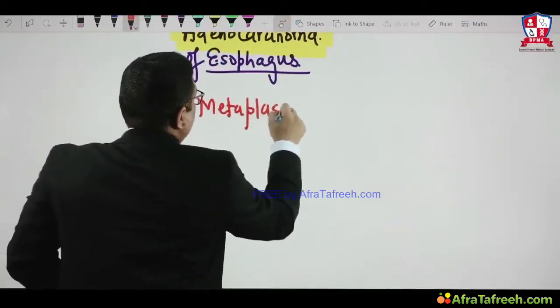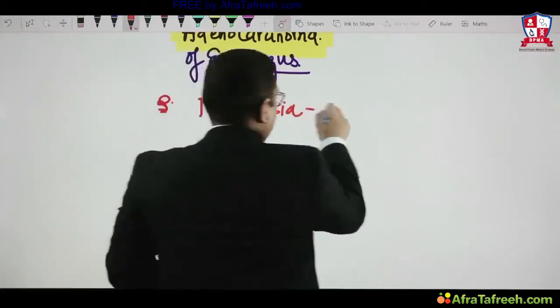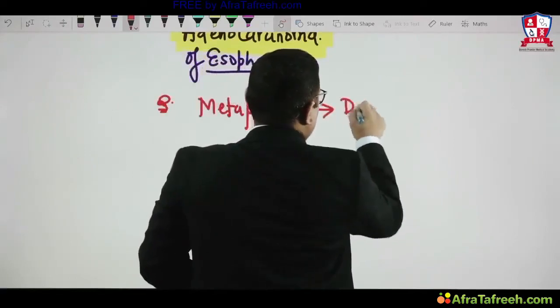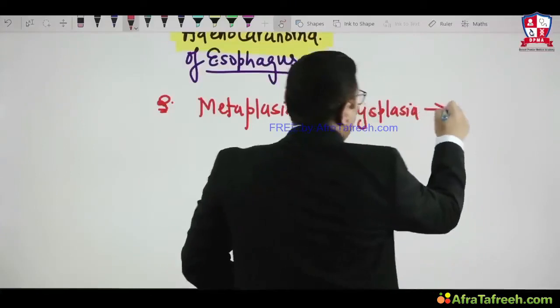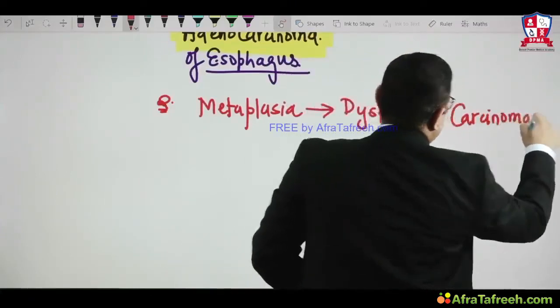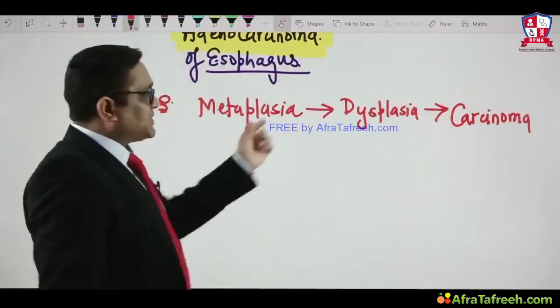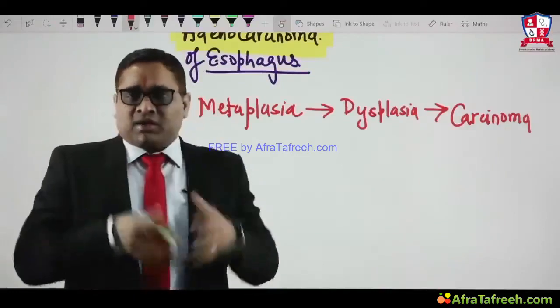Metaplasia is dangerous because it carries a risk of cancer transformation, right? So what is that route? Metaplasia undergoes dysplasia, and then dysplasia goes on to carcinoma. Metaplasia, dysplasia, carcinoma. That is what is given in our standard textbooks also.